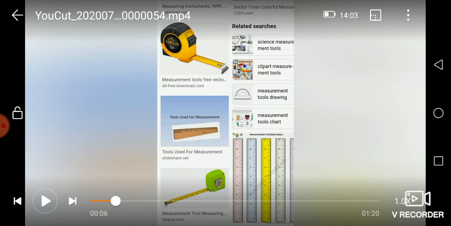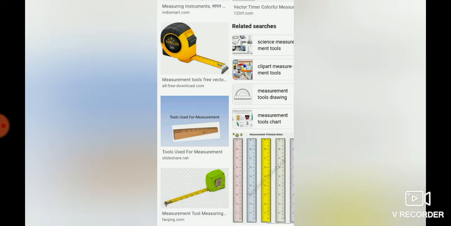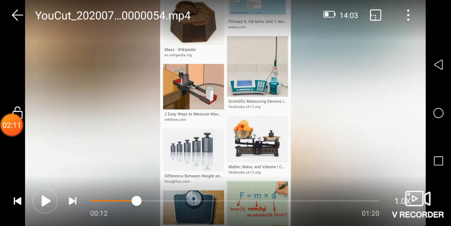Suppose the person goes to a cloth shop and buys some cloth, in such a case they use a meter scale or half meter scale. Suppose the person wants to measure an area from one place to another place, in such a case they use different kinds of operators, like big operators.